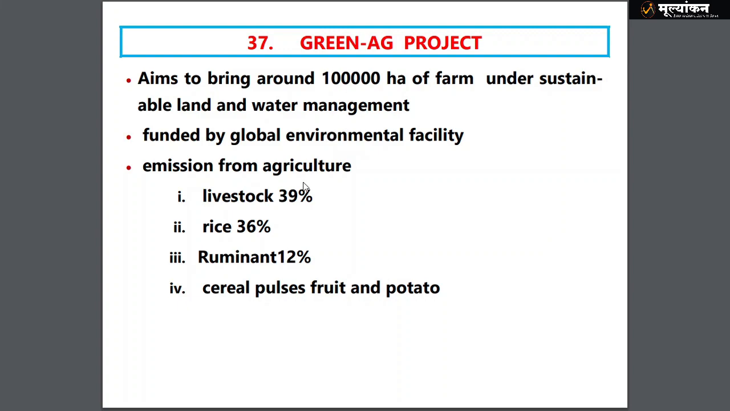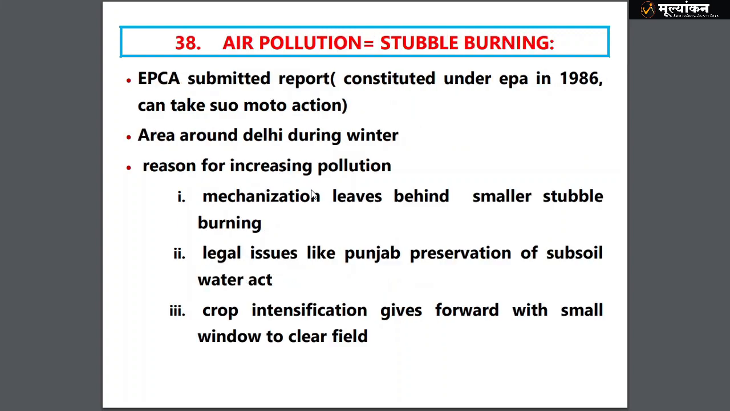Emission from agriculture is contributing in the following manner. Maximum emission is through livestock, then through rice, then through ruminants, that is grazing animals, then through cereals, pulses, fruit and potato. Ruminants are grazing animals, and livestock includes everything, that is poultry, cattle and everything.